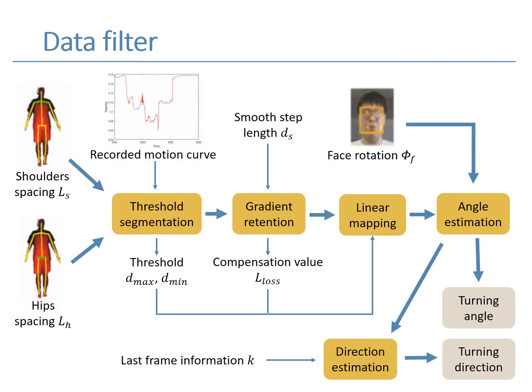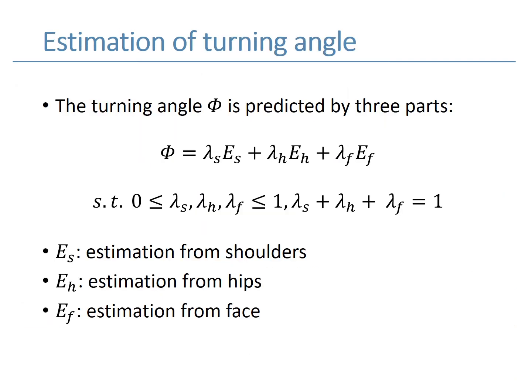Here, I will introduce the details of the data filter. This figure illustrates the whole process of the filter. The inputs include 3 parts: shoulder spacing, hip spacing, and face rotation. The final estimation is a combination of these 3 parts.